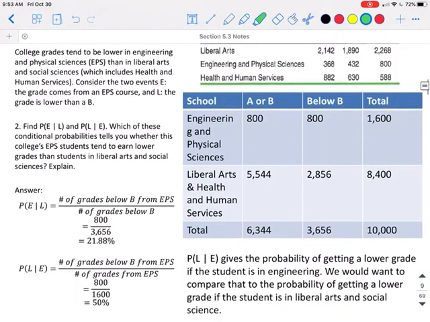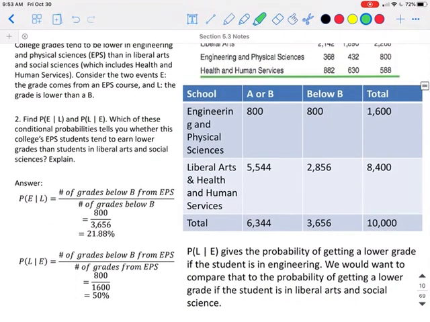So let's find our probabilities first. The probability that a student is in engineering given that they got a grade below a B. To find this, we're going to look at the number of grades that are below a B in engineering and physical sciences, and we're going to put that over just the total number of grades that are below a B, because we already know that they are below a B, so that would be our denominator.